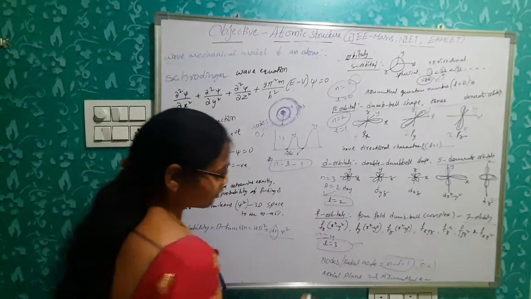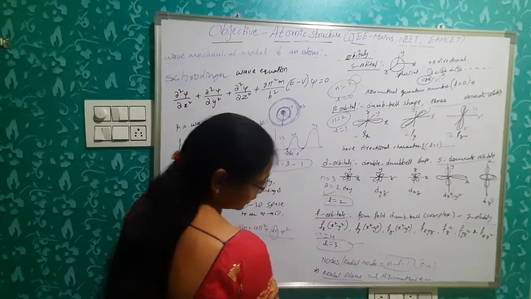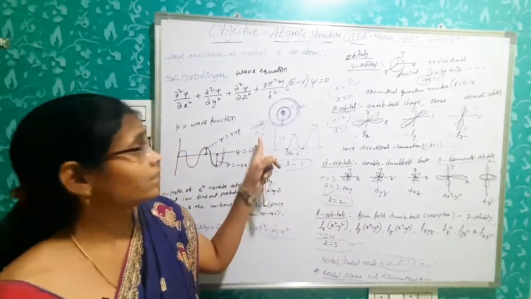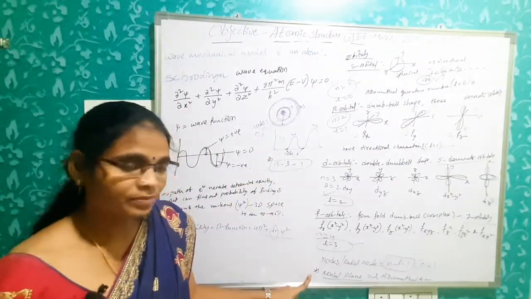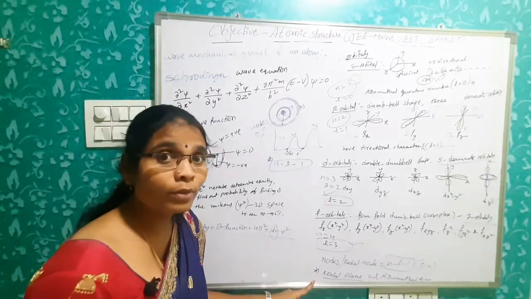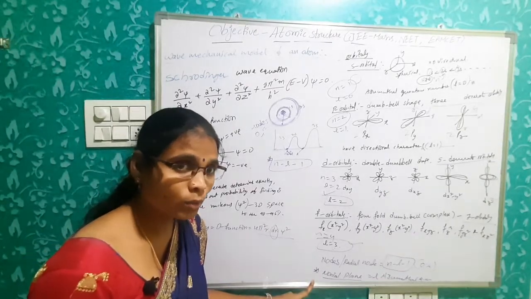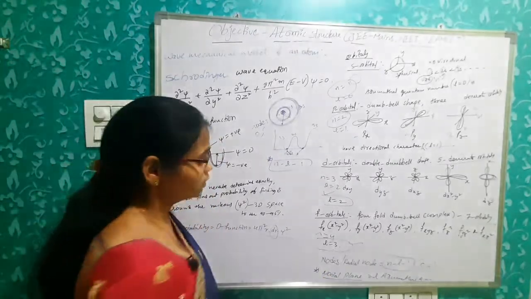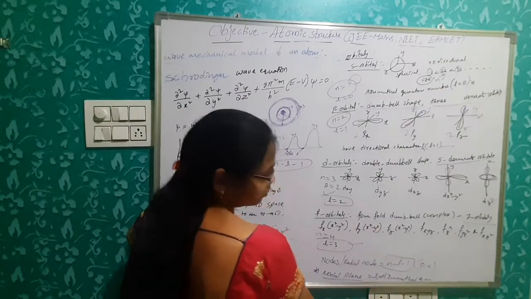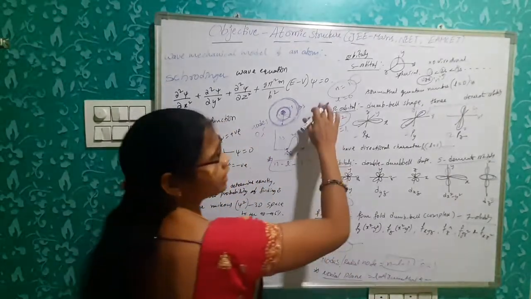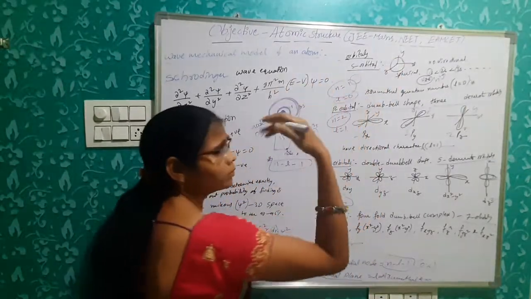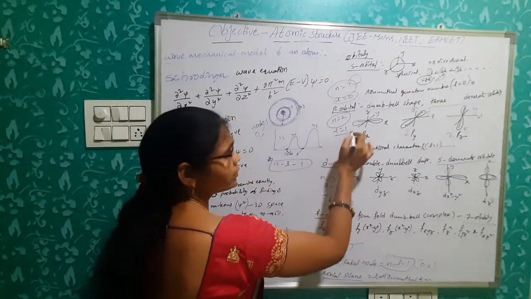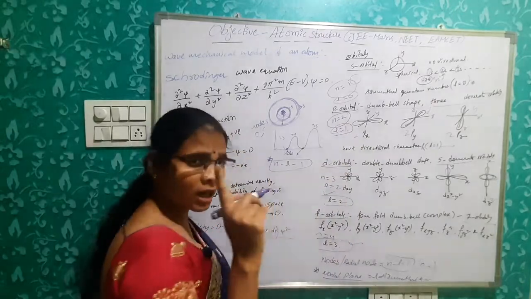Okay. So I want to tell you one more point here, nodal plane. So nodes are radial nodes, nothing but the space where the probability of finding electrons is 0. But the plane where the probability of finding electrons is 0, that plane is nothing but a nodal plane. So nodal plane is equal to the azimuthal quantum number. So for s orbital, azimuthal quantum number 0, there is no nodal plane. For p orbital, azimuthal quantum number 1, each p orbital has one nodal plane.